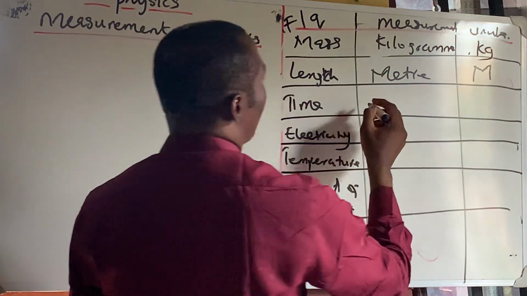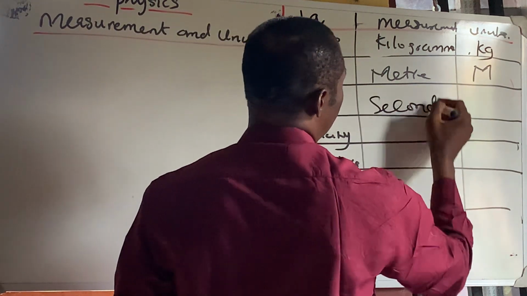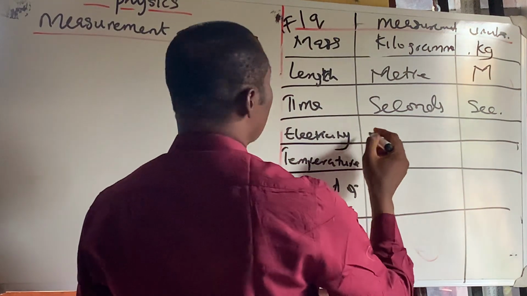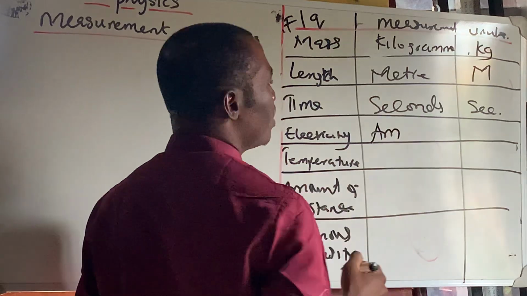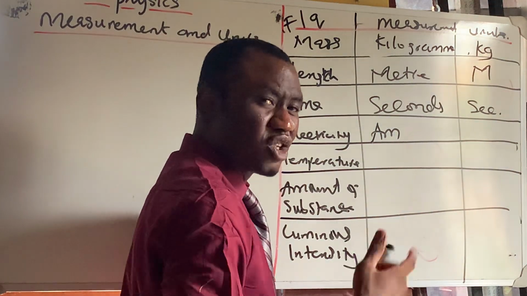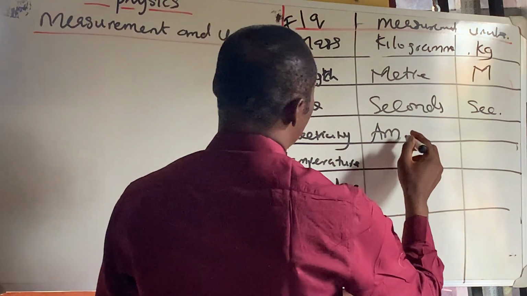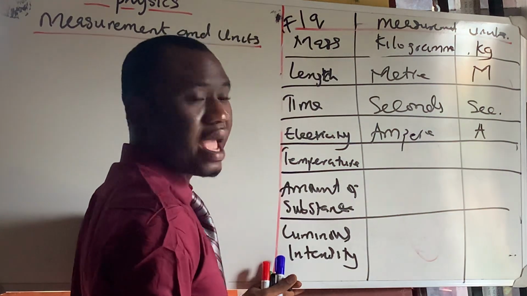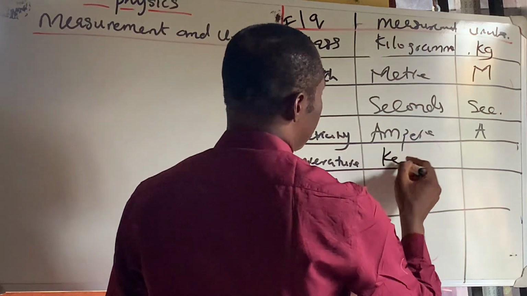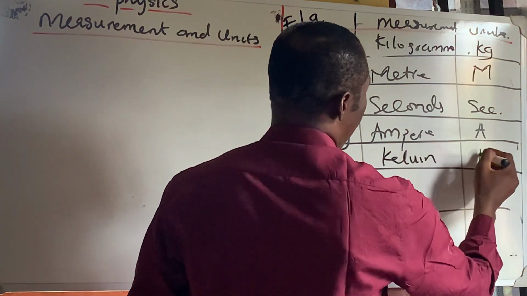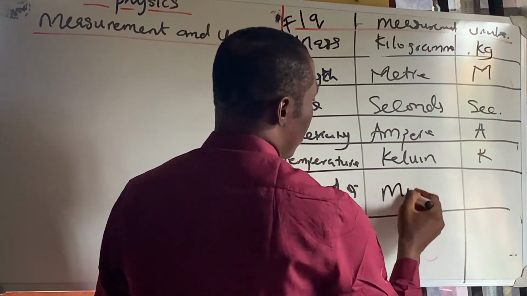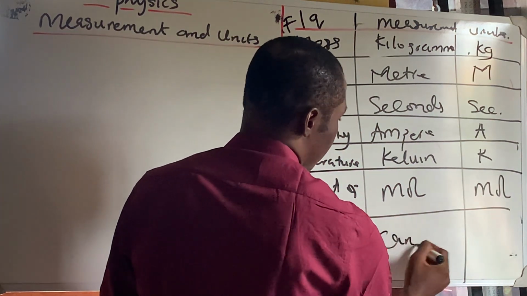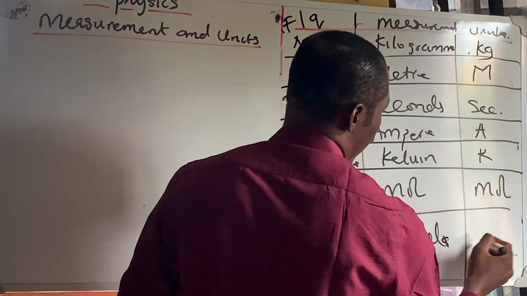The measurement of time is seconds, and the symbol is s. The unit of measurement of electricity is ampere, and the symbol is A. Then we have temperature, which is Kelvin, and then we have K. Over there, we have mole for amount of substance, also mol here. Then we have candela, and over here, we call it cd.